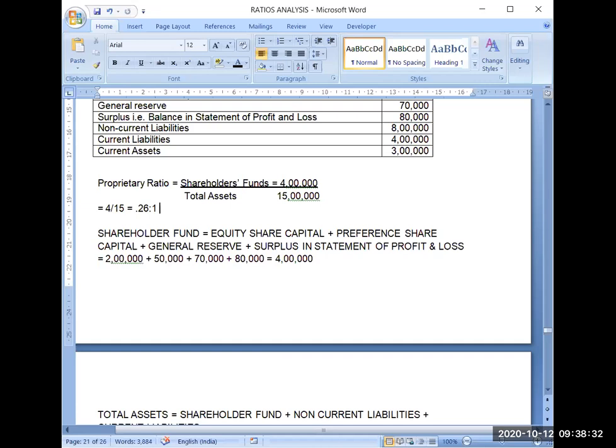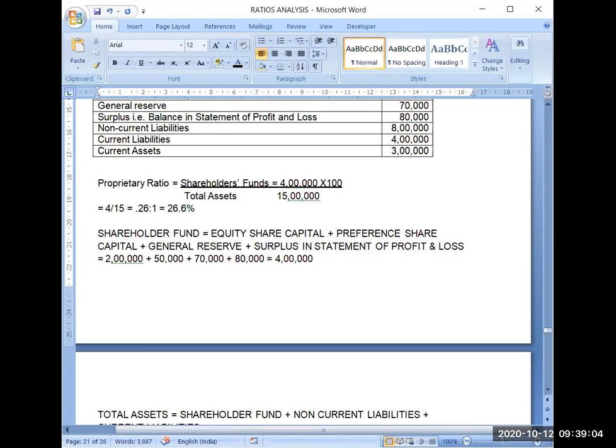Either you can write this ratio like this, or sometimes we multiply this number by 100. Sometimes it is also expressed in percentage terms. Then it will actually come to 26%, 26.6 in round figures. You can write it like this.